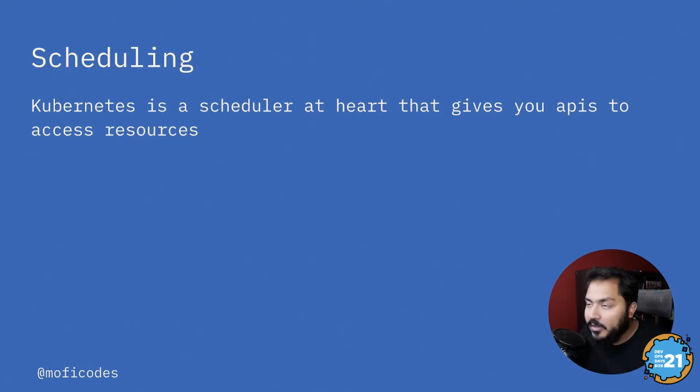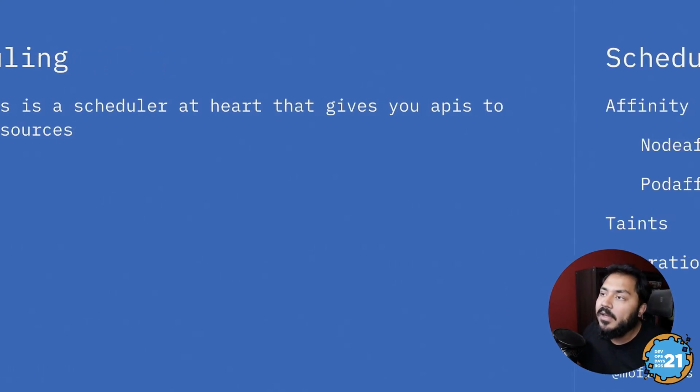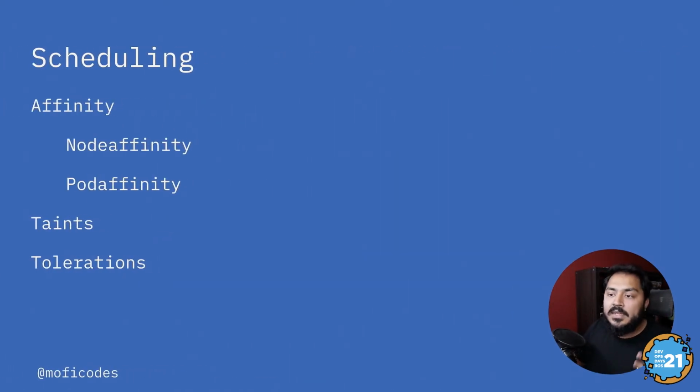So to control things like that, Kubernetes has a few different aces up its sleeve. These are called affinities, taints, and tolerations. Affinity, as the name suggests, is you can add certain affinity towards certain things. You can add an affinity towards a node.